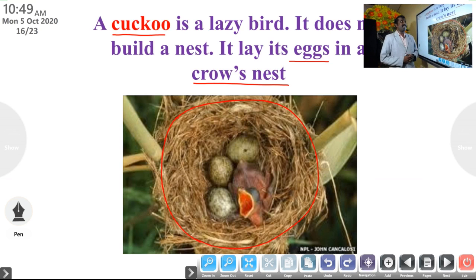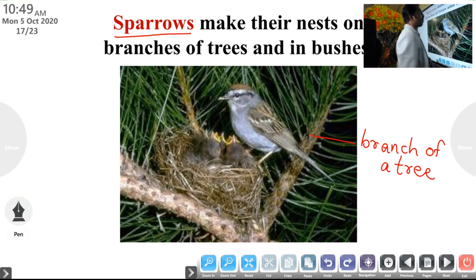Cuckoo is a lazy bird. It does not make a nest, but it lays eggs in a crow's nest. So the cuckoo is called a lazy bird. Sparrows make their nest on the branches of trees and in bushes. In small bushes, you can see the nest of a sparrow.